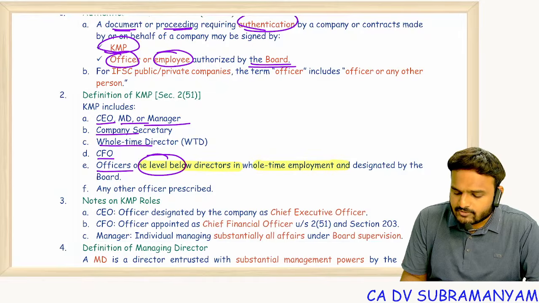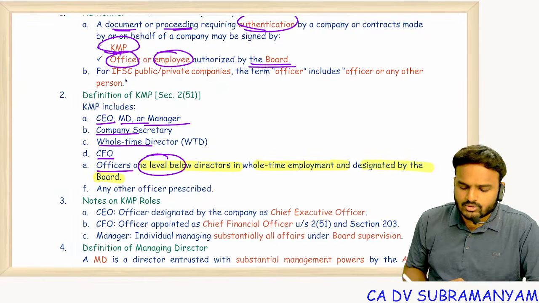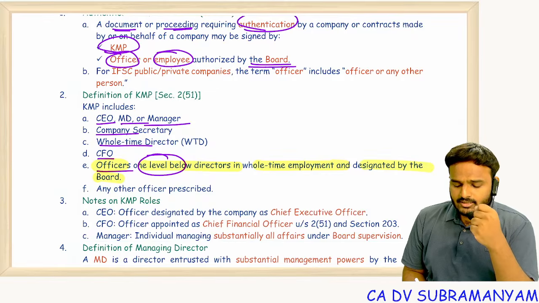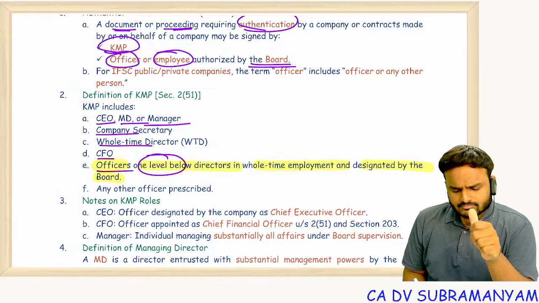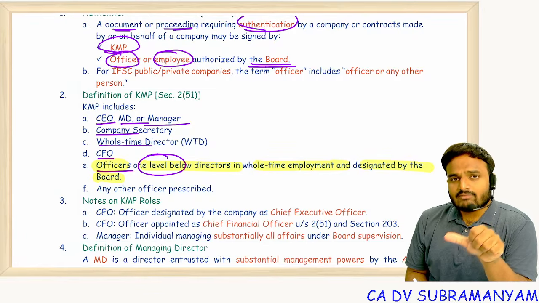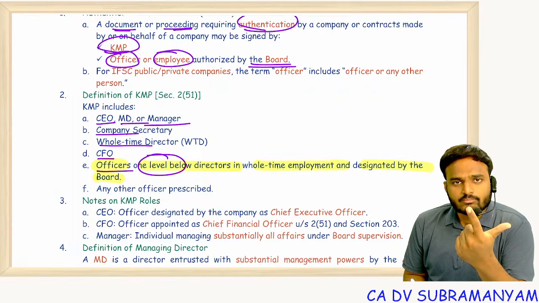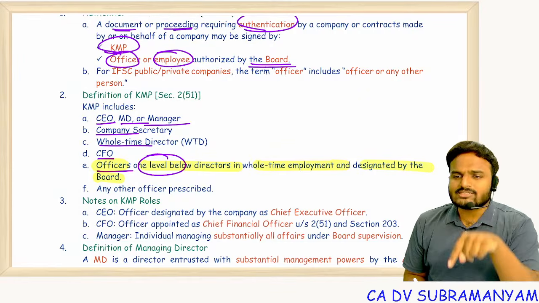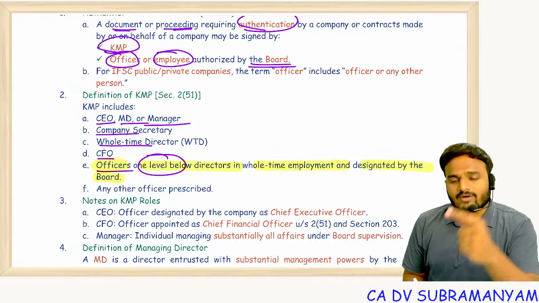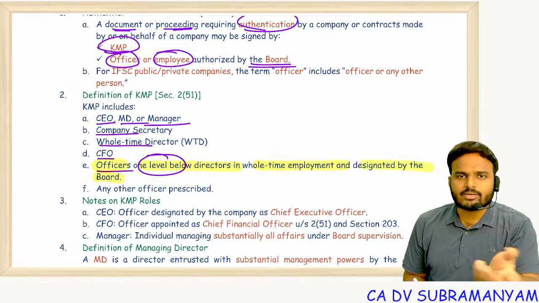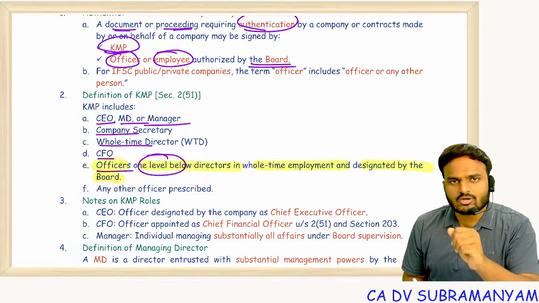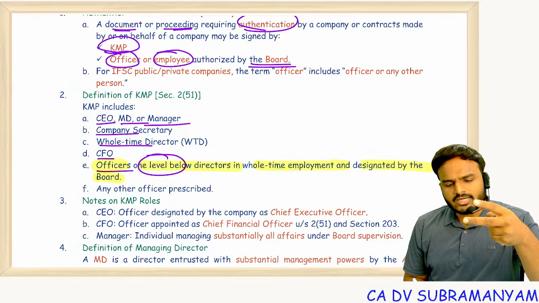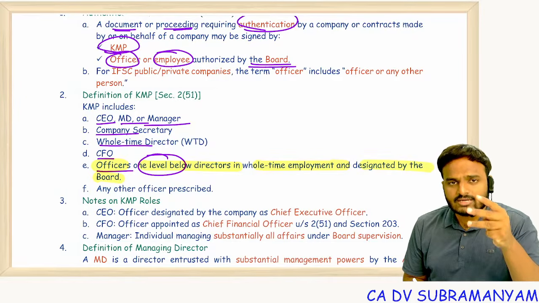Second one, they must be in full-time employment. And third one, designated by the board. 3 points you have to remember. Who can be KMP or who can be appointed as KMP? Officers one level below the directors who are in full-time employment, designated by the board as a KMP, then that fellow becomes KMP. 2 levels below the directors, not allowed. 1 level below the directors but not full-time employment, a part-time employee, now also not a KMP. KMP should be a full-time employee designated by the board and he should be a person only just 1 level below the directors.